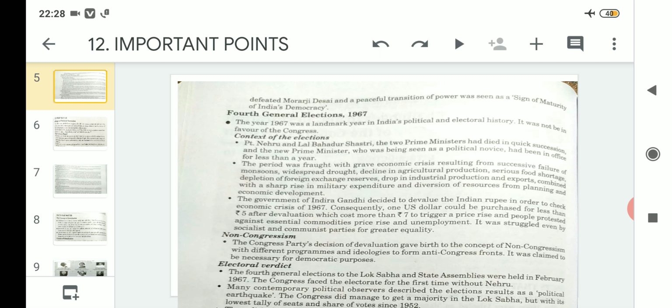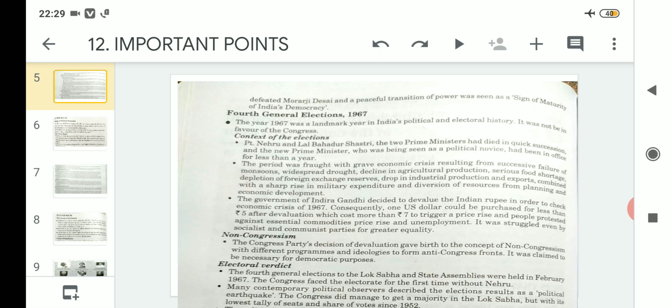These are all interrelated. If less rainfall happens during the monsoons, then it will result in drought, then it will generally lead to decline in agricultural production, then it can lead to serious food shortage.